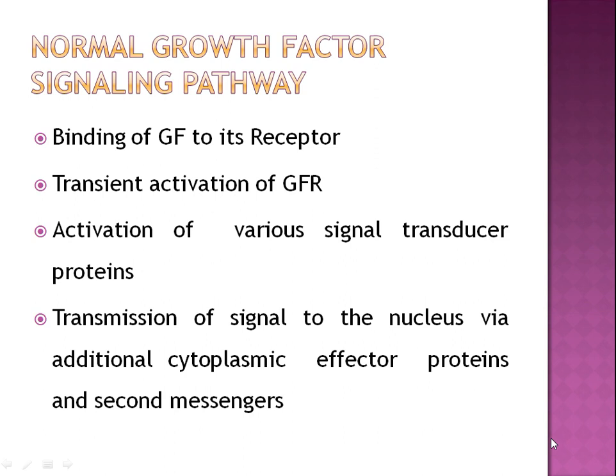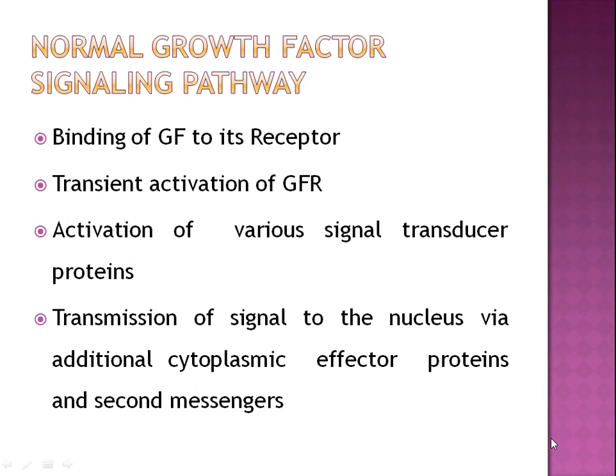Then there is induction and activation of nuclear regulatory factors that initiate DNA transcription. Then expression of factors that promote entry and progression of the cell into the cell cycle, ultimately resulting in cell division. So this was the normal cycle.